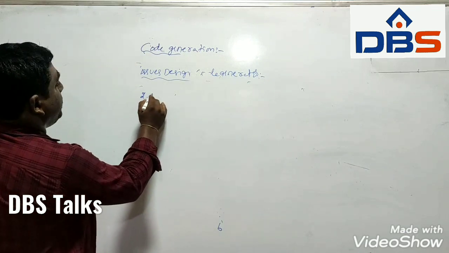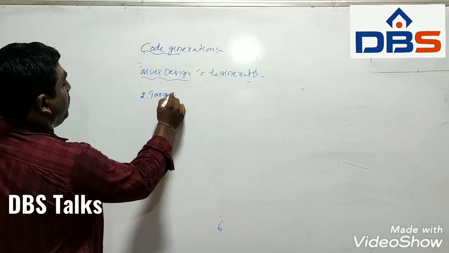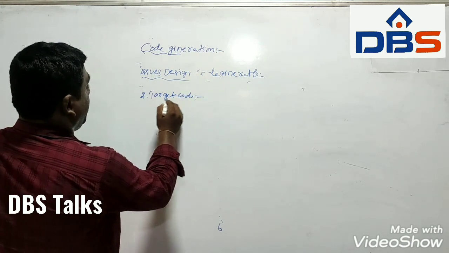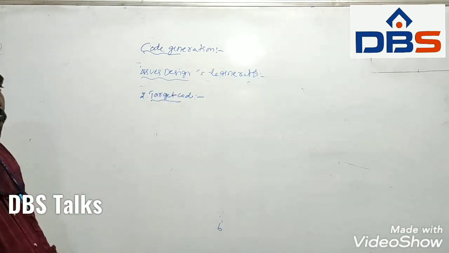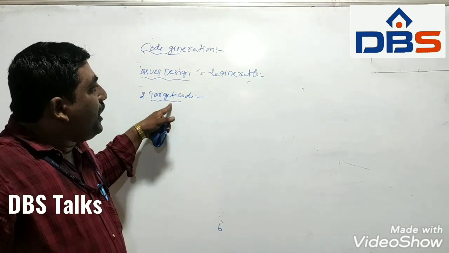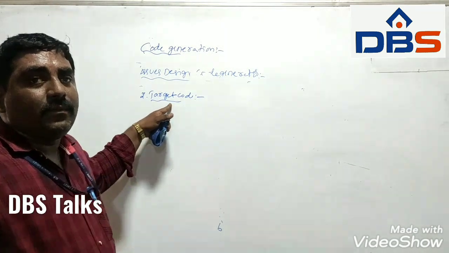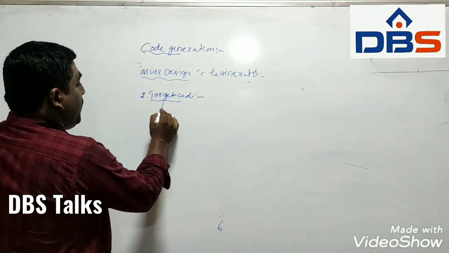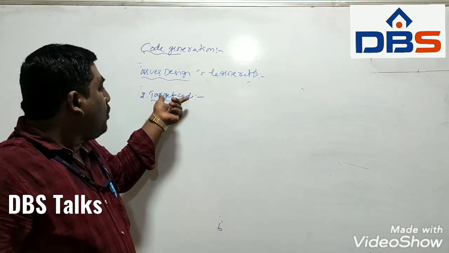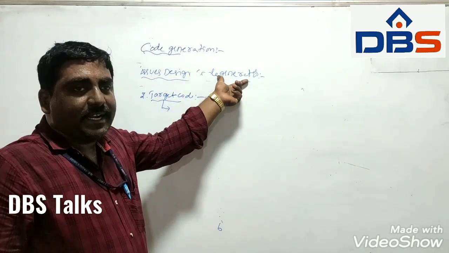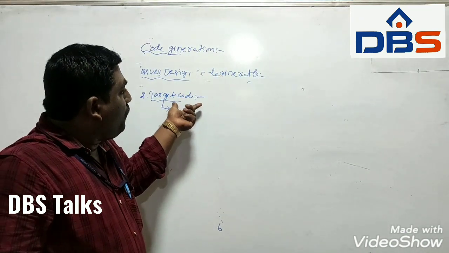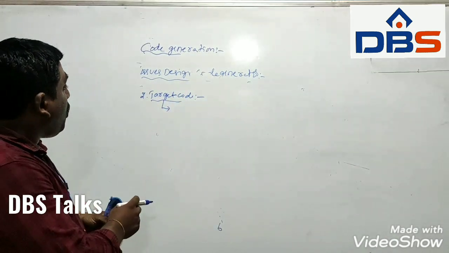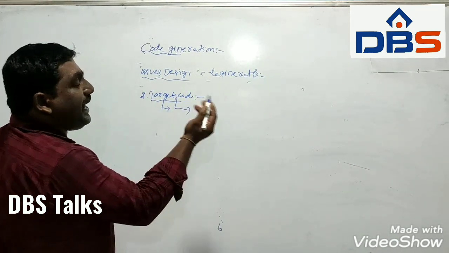The second one is target code. Target code is also one of the issues in code generator design. The output generated by the code generator is the target code. This target code may be of three kinds.